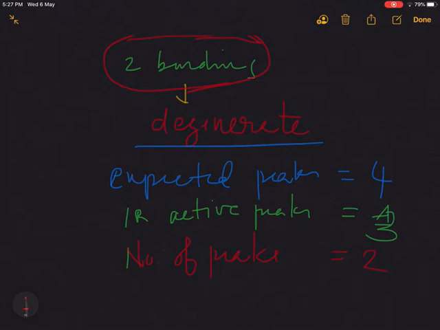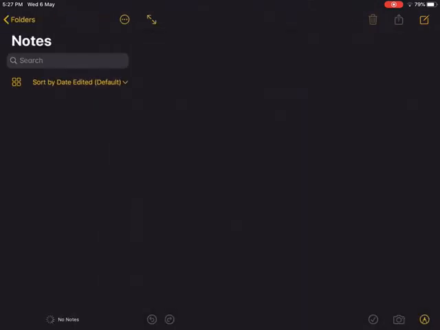What is the reason? The 2 bending vibrations of carbon dioxide are degenerate. Okay, so what are the peaks of carbon dioxide in the IR spectra?